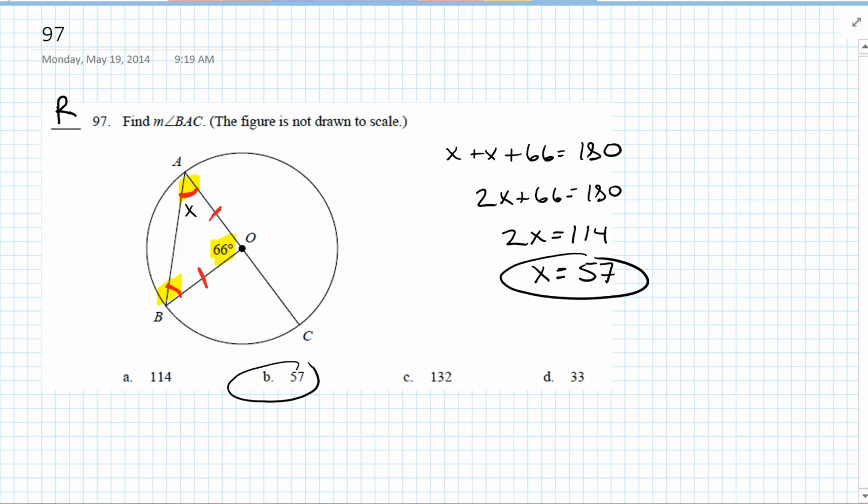Are there other ways you could have found it? Absolutely. You could have used captured angles, all that good stuff. Okay, this is 66 degrees. This angle and this angle have to sum 180, so this angle over here would have been 114. This is an inscribed angle, half of that, 57.